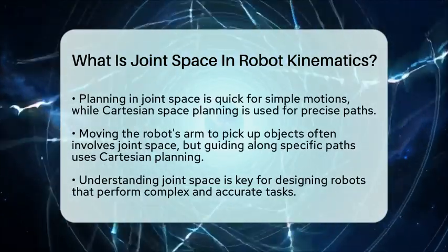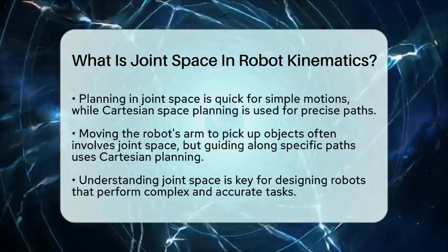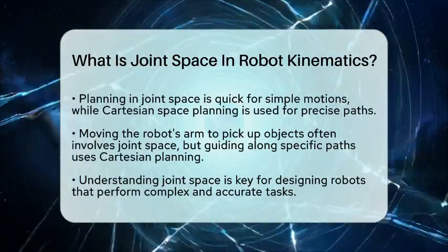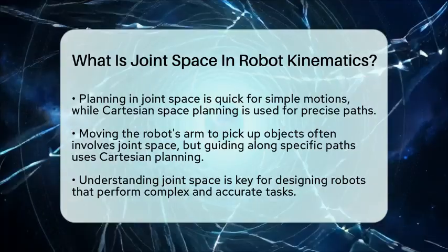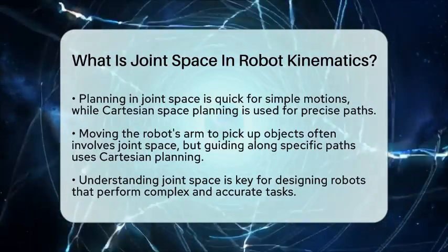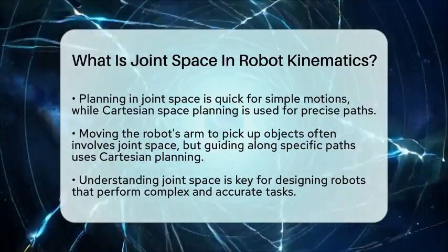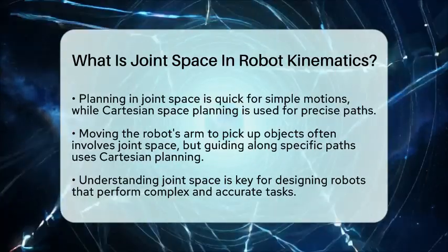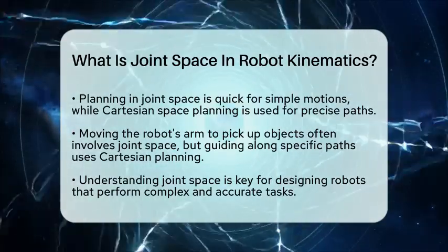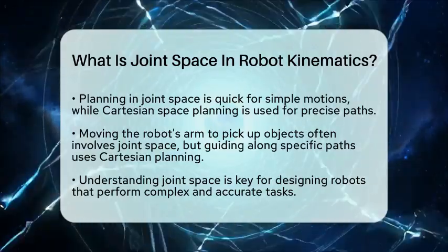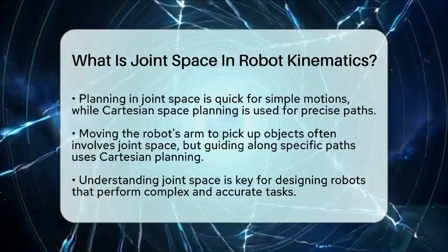In essence, joint space is the fundamental framework that describes all possible robot configurations. It helps engineers and programmers control the robot's movements efficiently and accurately. Understanding how joint space relates to the physical world through kinematic calculations is key to designing better robots and making them perform complex tasks with ease.